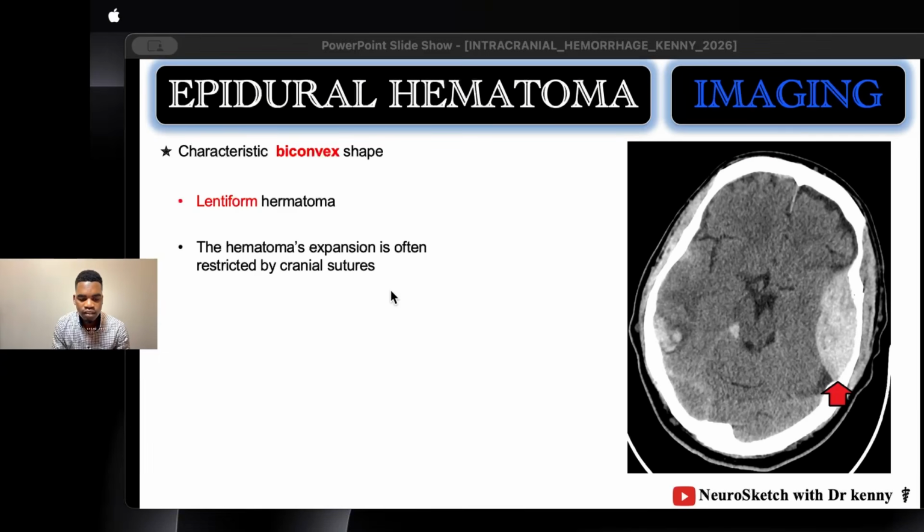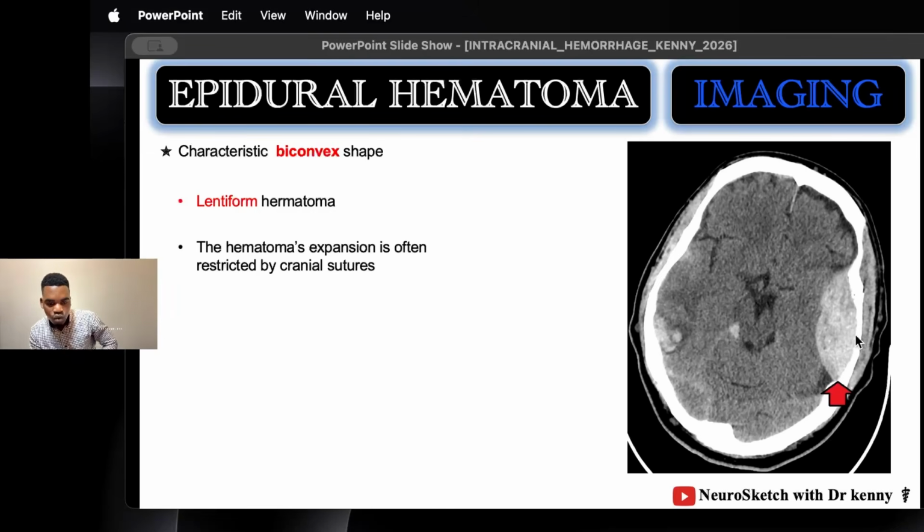Now, if you do a CT scan, this is what you will see. You have a collection of blood here, and this collection of blood forms a special shape, which is a biconvex shape. Because it has the shape of a lens, it's also called a lentiform hematoma. This is a lentiform hematoma as seen on CT scan. Why do we have this lentiform hematoma? Remember, this blood is collecting between the dura mater and the skull.